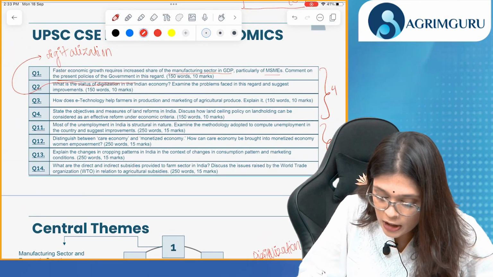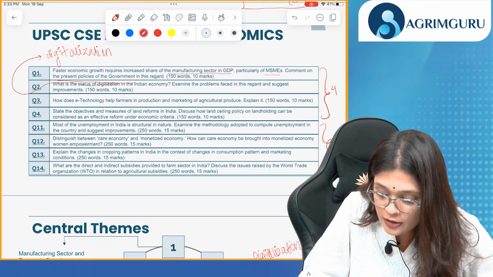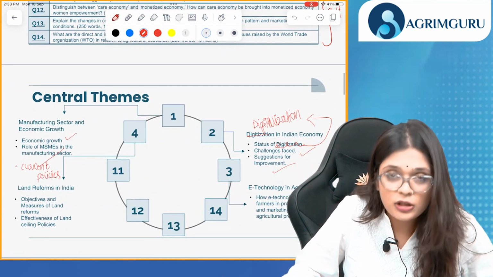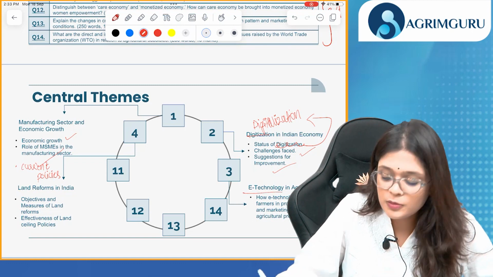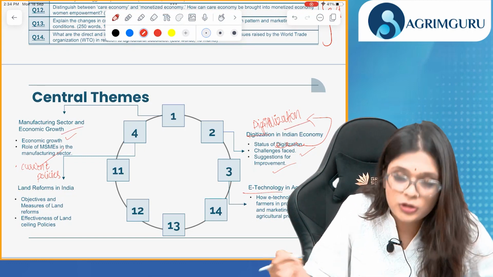How does e-technology help farmers in production and marketing of agricultural produce? So your central theme is e-technology. This is also within the syllabus.